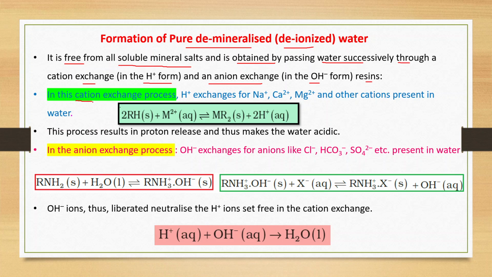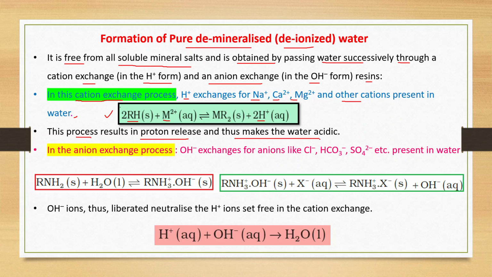In the cation exchange process, hydrogen ion exchanges for Na+, Ca2+, Mg2+ and other cations present in water, and this reaction can be represented like this. This is the cation exchange resin. These are the cations present in the water, and after the reaction we will get H+ in excess. So this process results in proton release and thus makes the water acidic.